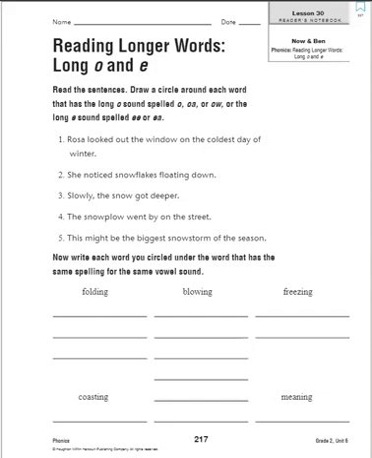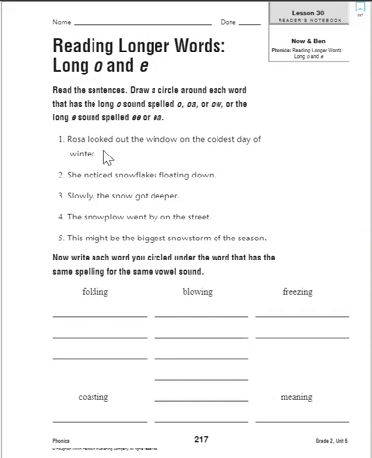So let's look at sentence 1. Rosa looked out the window on the coldest day of winter. Do we have long O sounds in this sentence or long E sounds? I think we probably have long O sounds. So let's look at our words. We have all the words with O. We have Rosa, looked, out, window, on, coldest, of. So Rosa, is that a long O sound? I think it is. So Rosa, you want to circle that word.